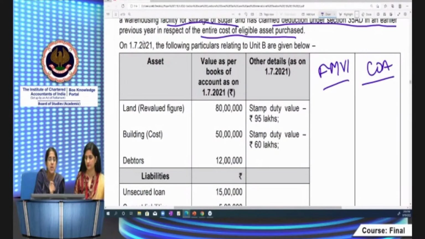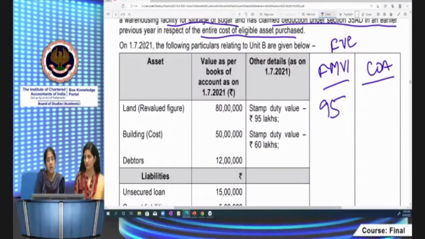For FMV1, what is the value of land which you have to take? Tell me, Prasad, everybody, what is the value of land which I have to take? All the others can also answer. What is the value of land which I have to take for FMV1? Just now we discussed. No answers. Chalo. It is the stamp duty value which you'll have to take for FMV1, fair market value purposes. I have to take the stamp duty value, 95 lakhs.